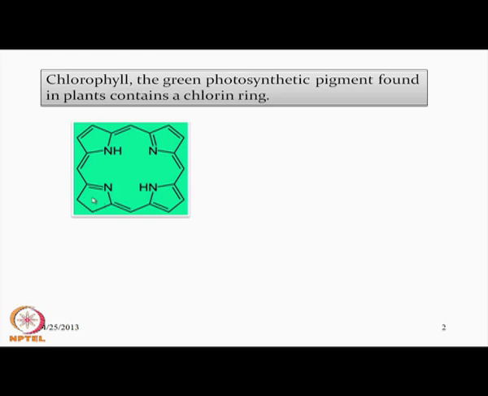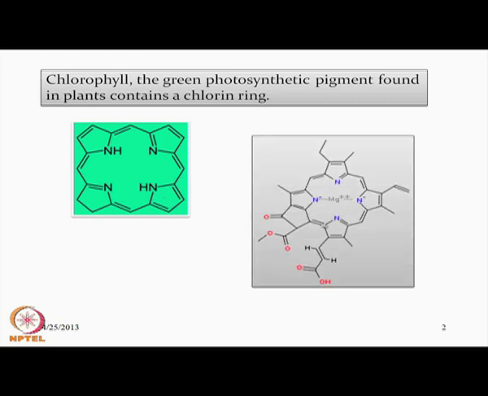Compared to the porphyrin ring, if we have some reduced structure at this position, we can have different orientations of this ring, because here also we can have suitable substitutions on these positions of the pyrrole ring. So, the actual structure is completely different.